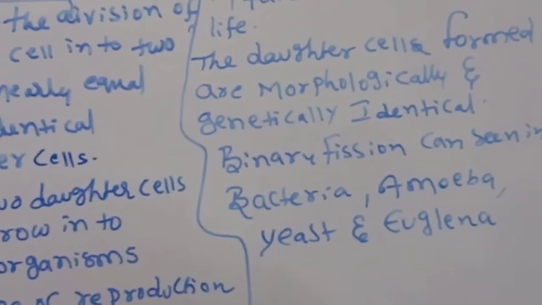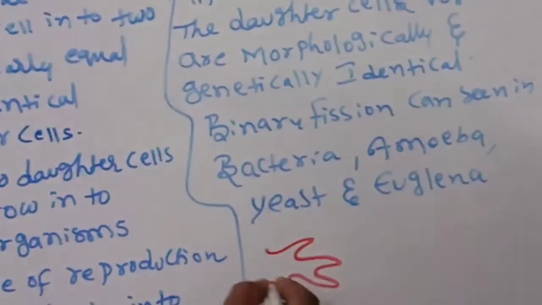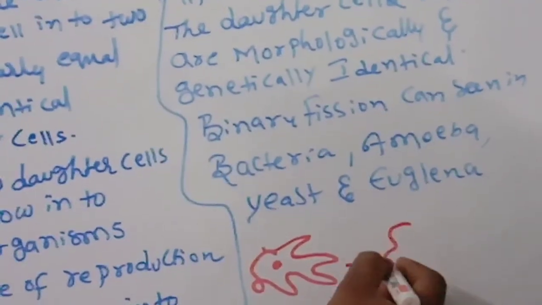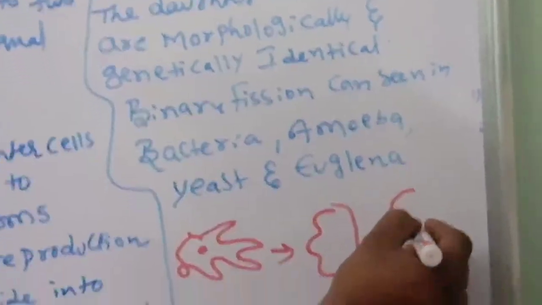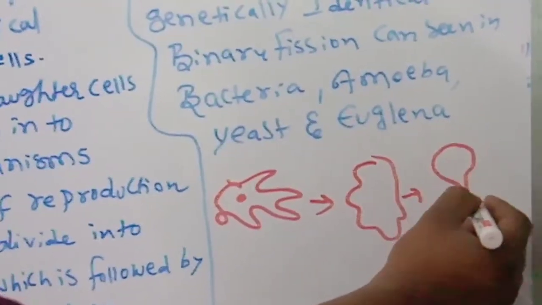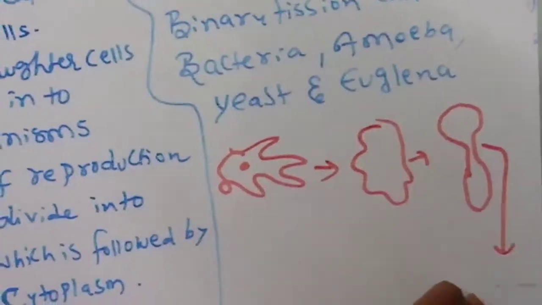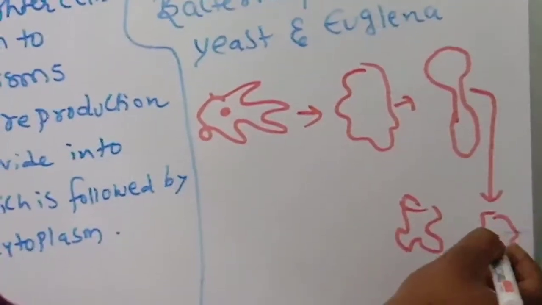Okay, children, see, this is the parent cell, right? Then it will divide, mature, then it will be formed like this. Then what will happen? It will be divided into two cells.